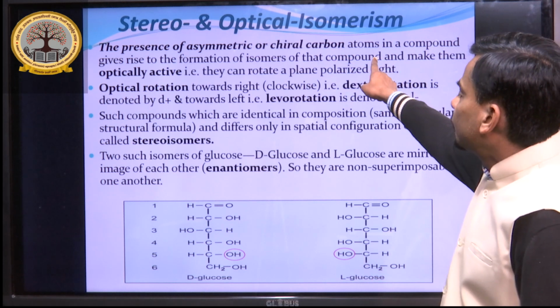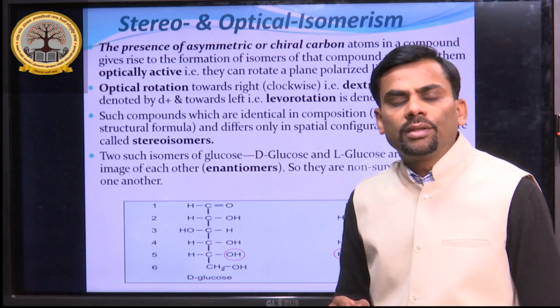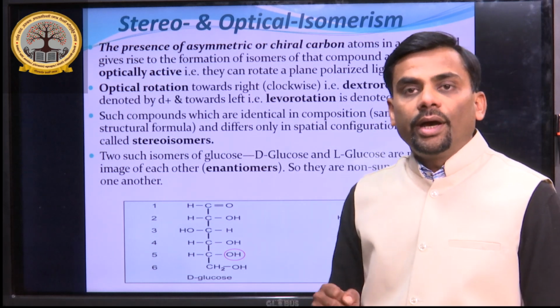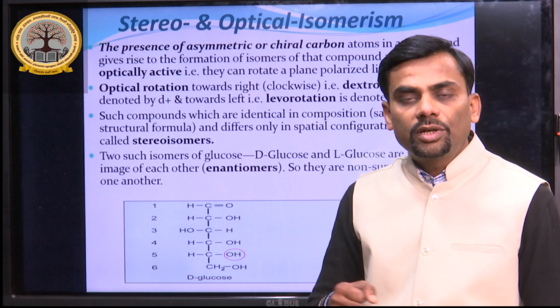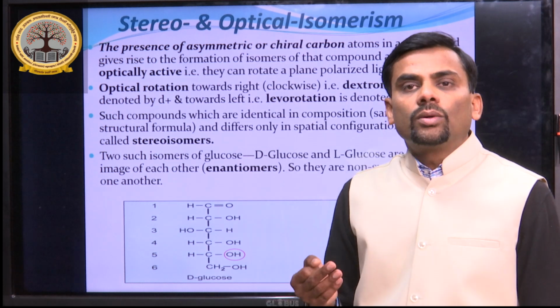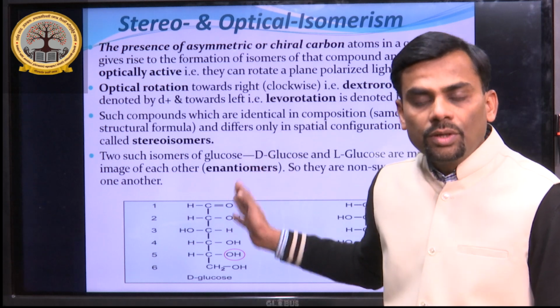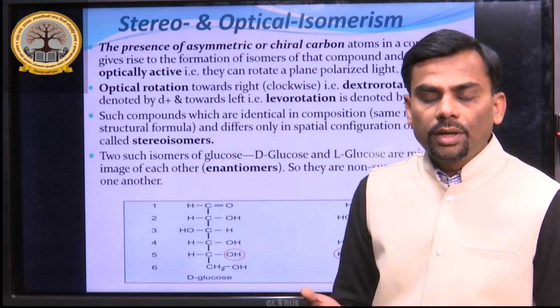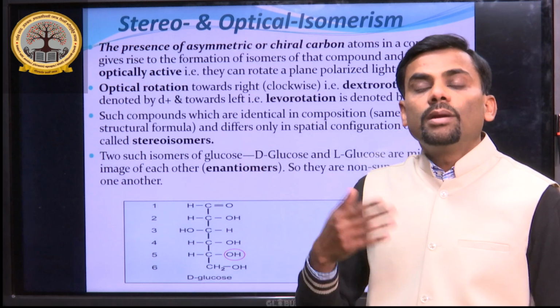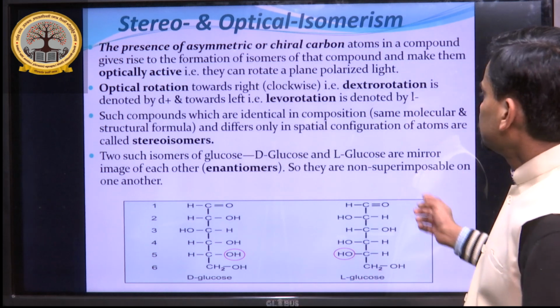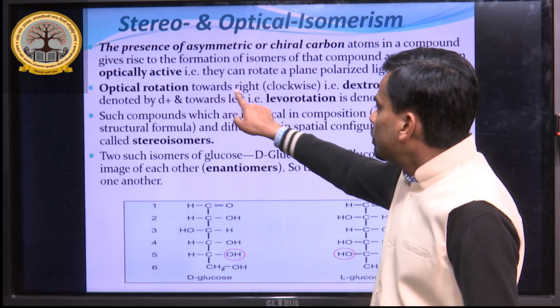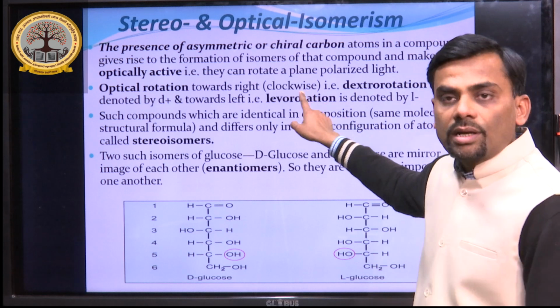Compounds which have chiral carbon are known as optically active. What is optical activity? It is the rotation of plane polarized light. Compounds which are optically active can rotate plane polarized light towards the right, that is clockwise.